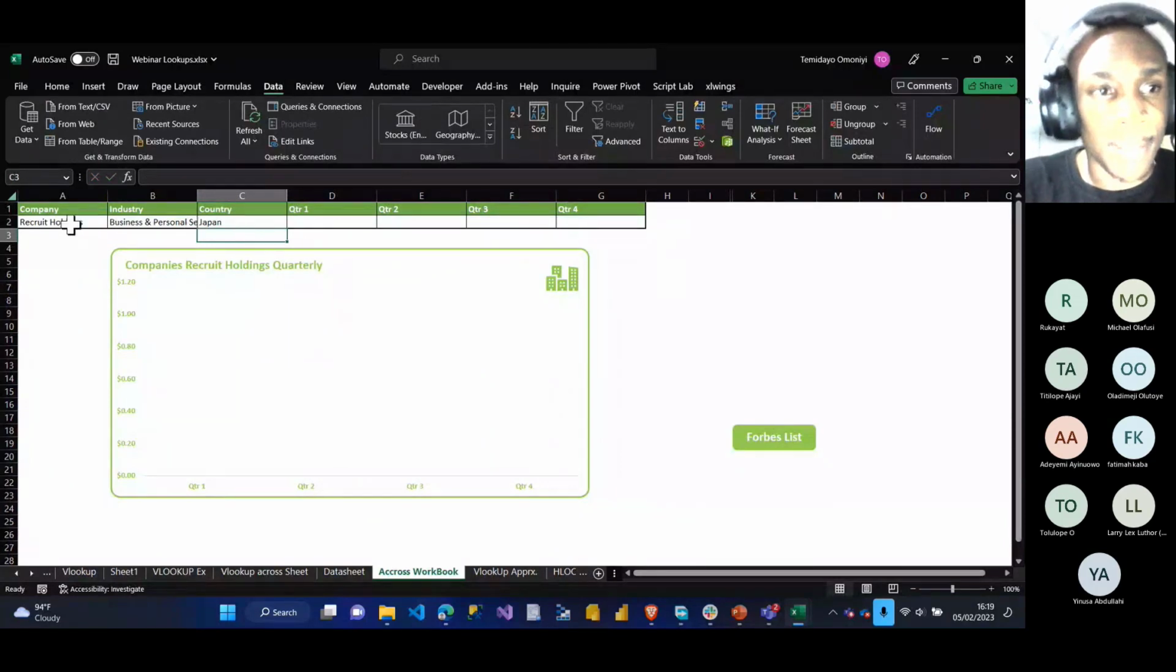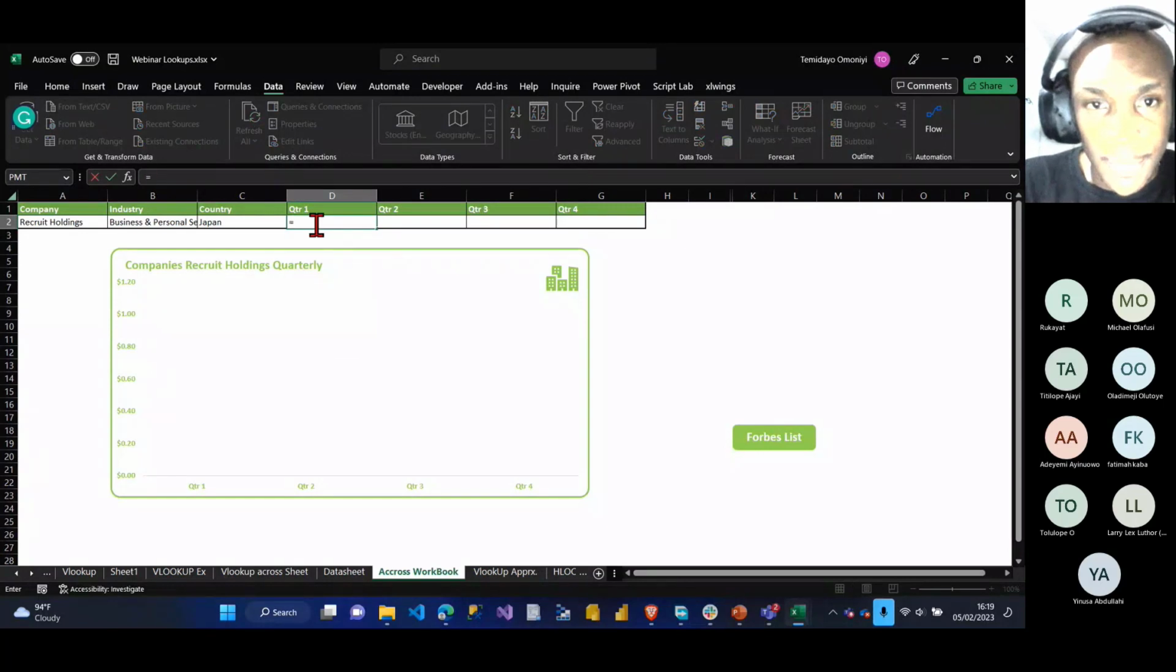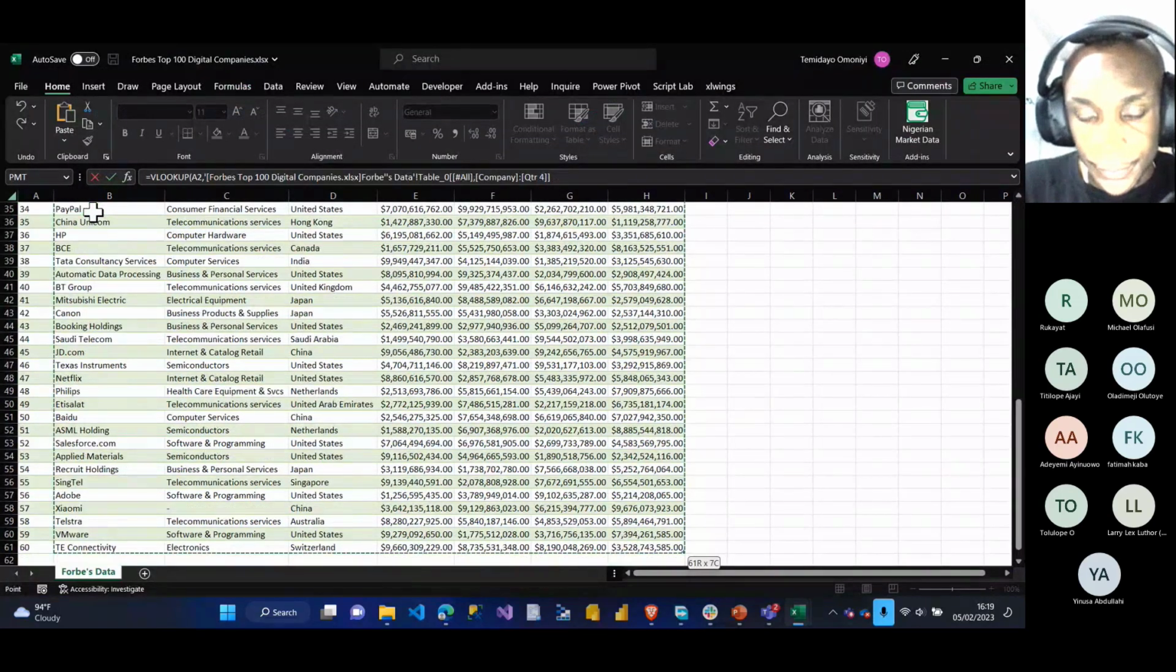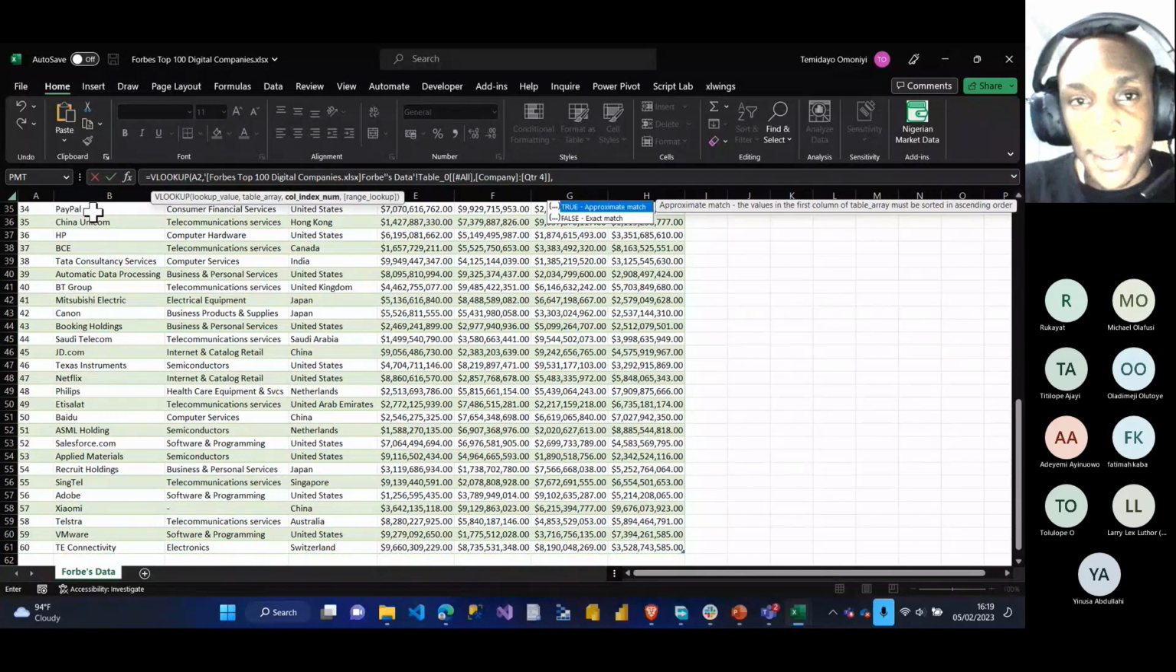Now, as you can see, I can see the company, and if I want to get the quarter range, I say equals to VLOOKUP one more time, lookup value, comma, table array is this entire data table from company, Control Shift Right, Control Shift Down, comma, column index number should now be 1, 2, 3, 4.